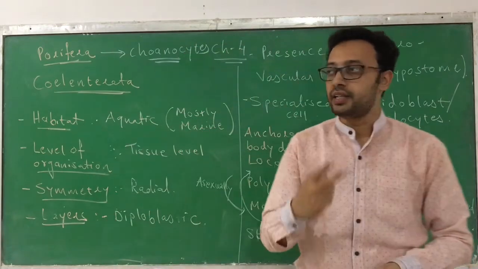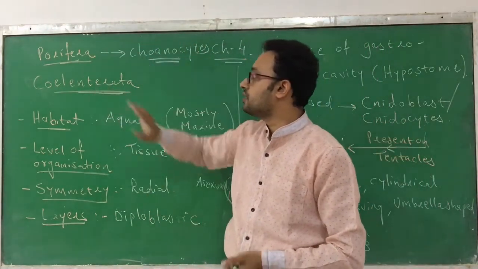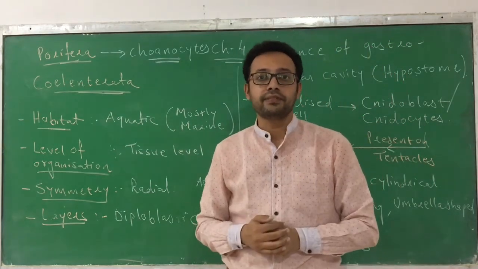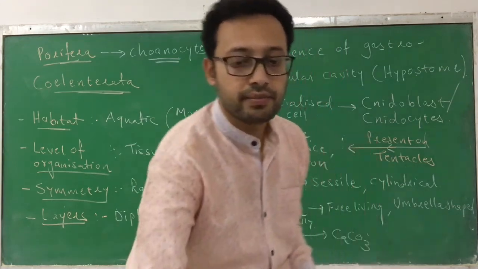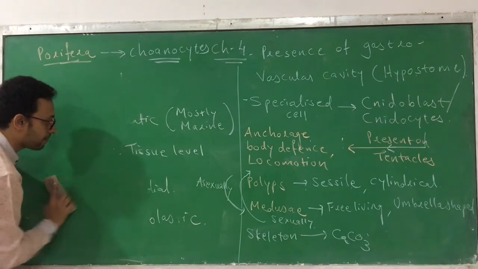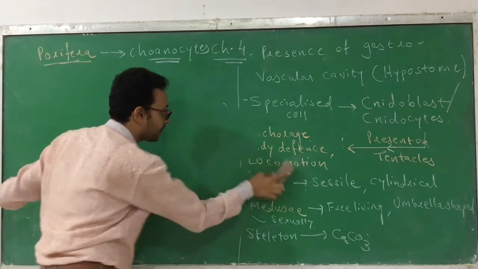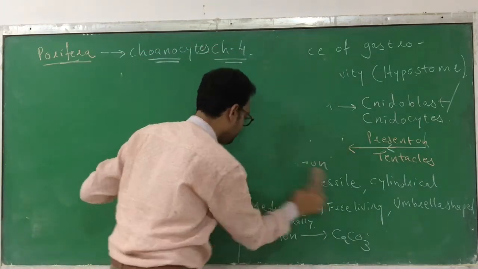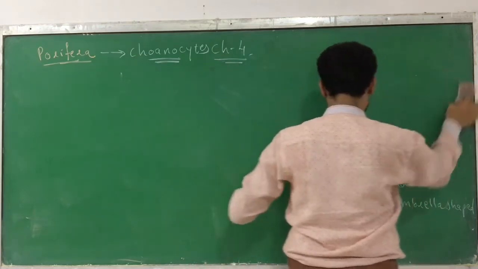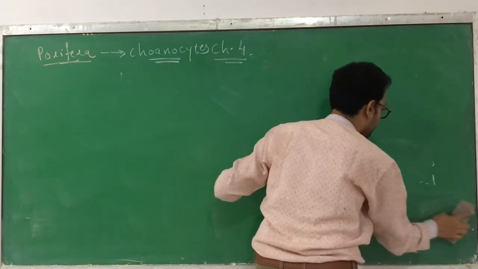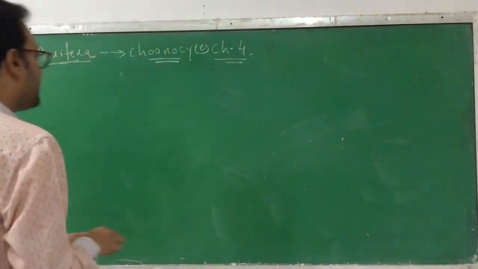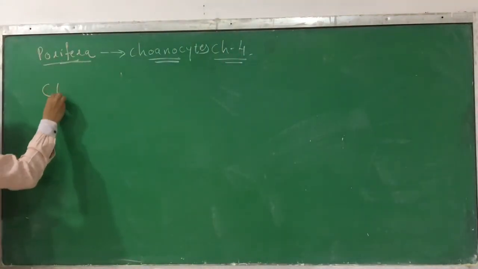Okay, so we have finished two phyla. First Porifera and the second one is Coelenterata. Now we are moving ahead with another phylum, and this is the last phylum of this session. So the next phylum is Ctenophora.